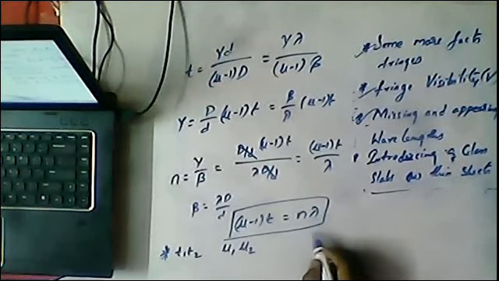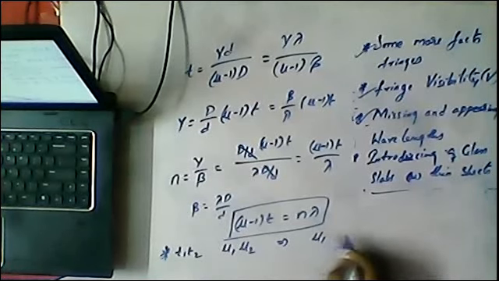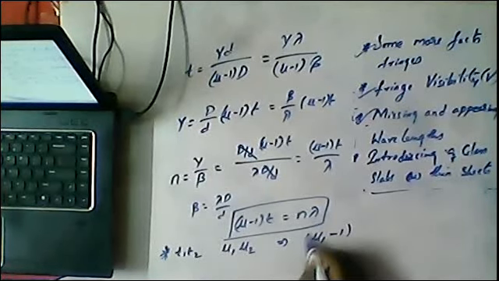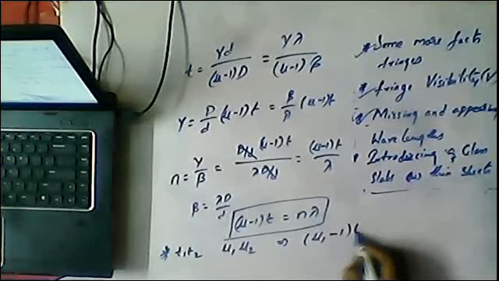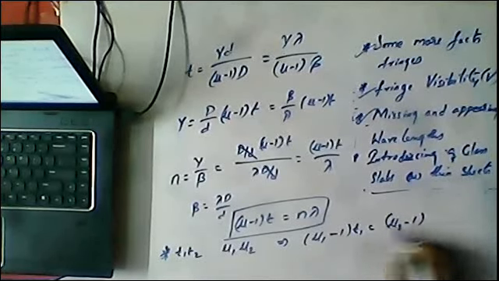Then we can write the condition: (mu1 minus 1) T1 = (mu2 minus 1) T2.